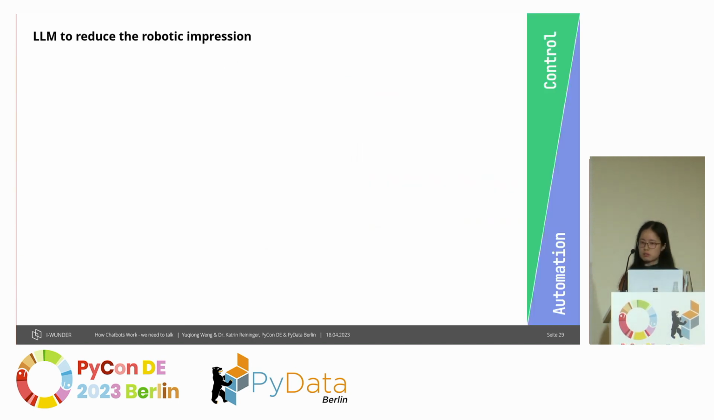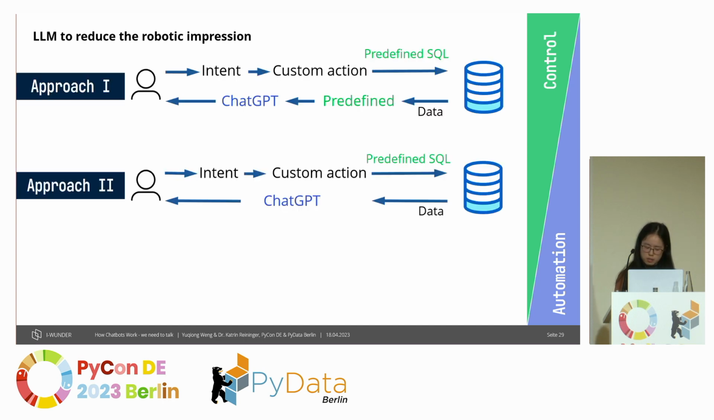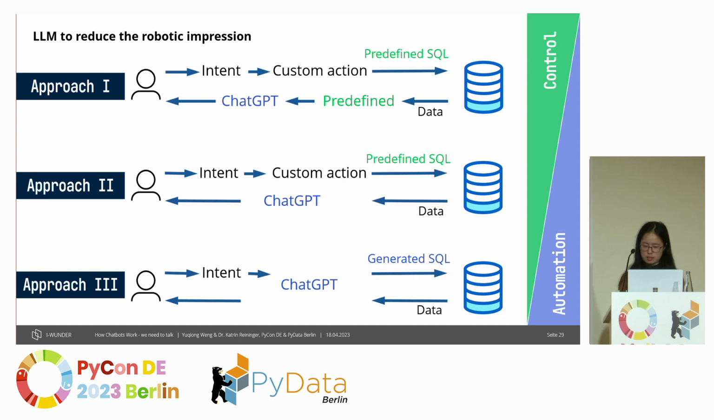We can also use a large language model to reduce the robotic impression, and there are three different approaches, at least that I can think of. For the first approach, we have the predefined response template. The chatbot was always trying to answer the questions using the same structure of response. But once we have ChatGPT, we can ask it to rephrase the predefined template.